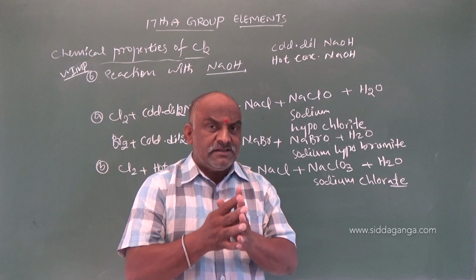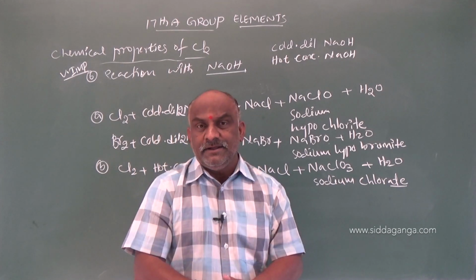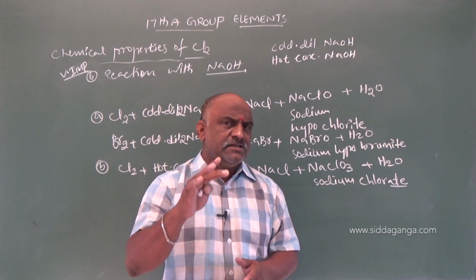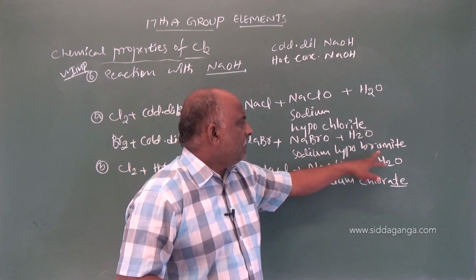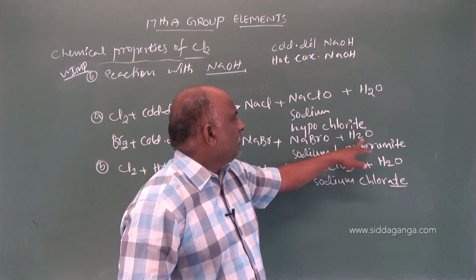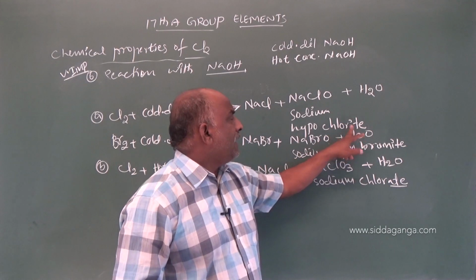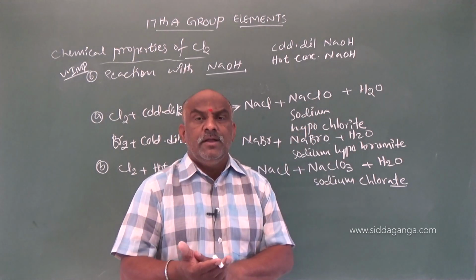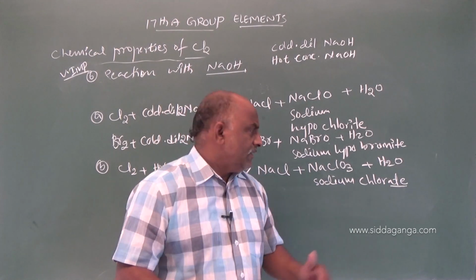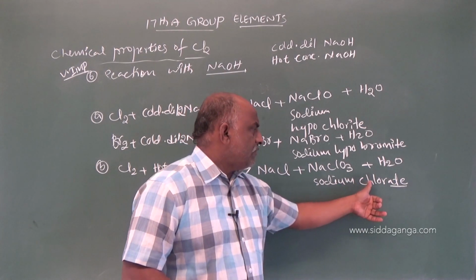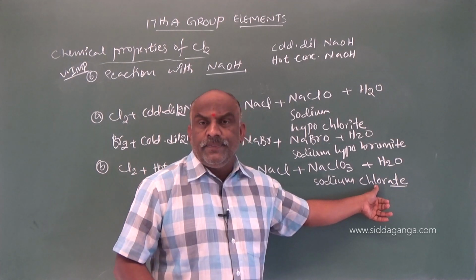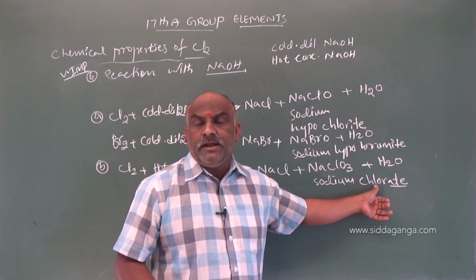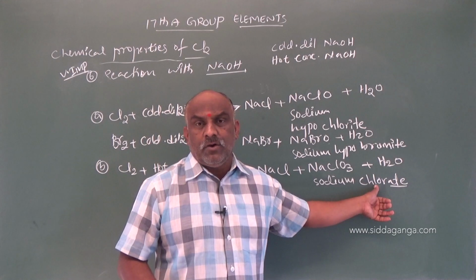That's why in example number 1 we get sodium hypochlorite, NaClO, and in this one we get sodium chlorate.